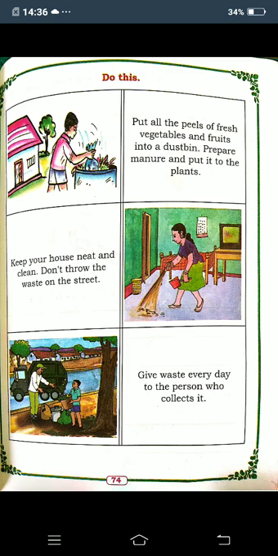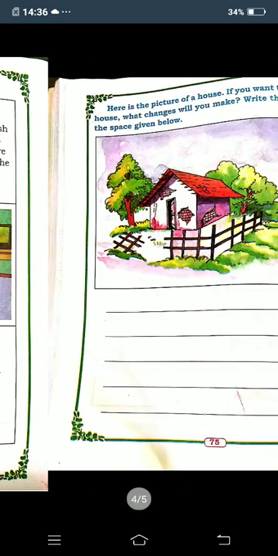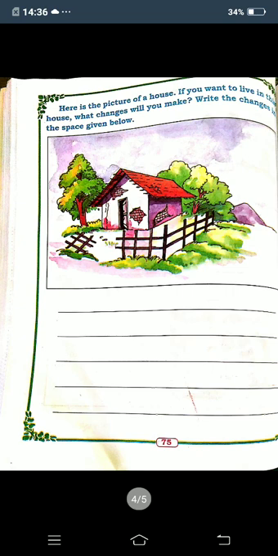Okay children, so we must give the waste to the person who collects it. Okay children. So in the next page they are given some picture of a house. Here is a picture of a house. If you want to live in this house, what changes will you make? Write the changes in the space given below.